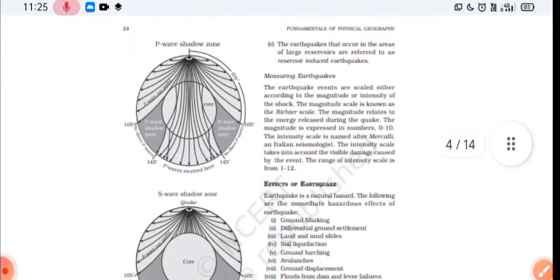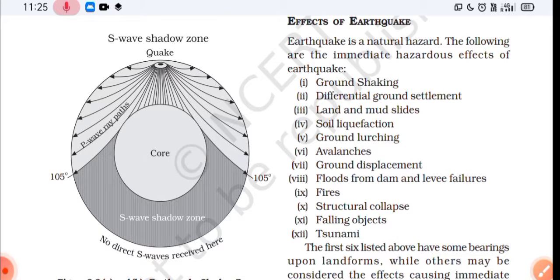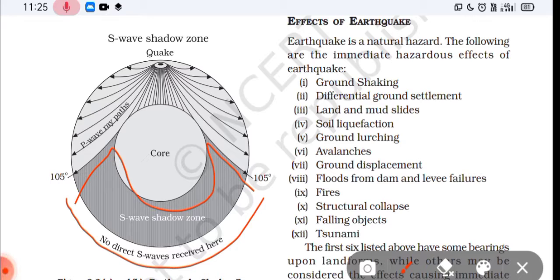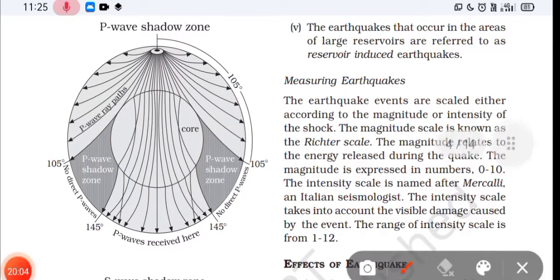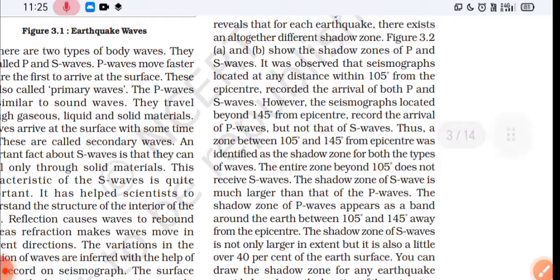This is the S wave shadow zone, from 105 degree till here everything is S wave shadow zone, right. And the P wave shadow zone is still here only. See, it's just here. I hope you understood this point, shadow zones.